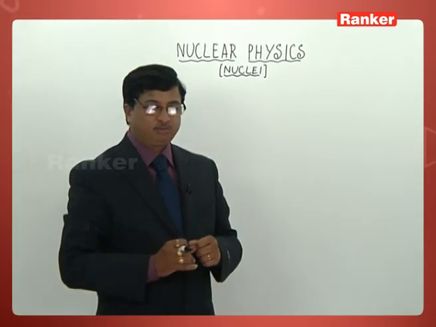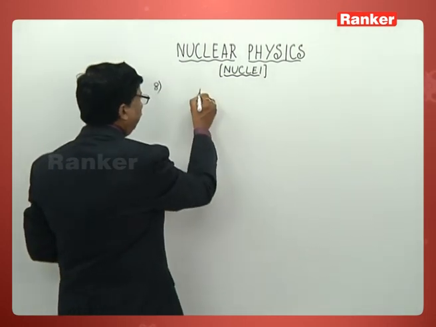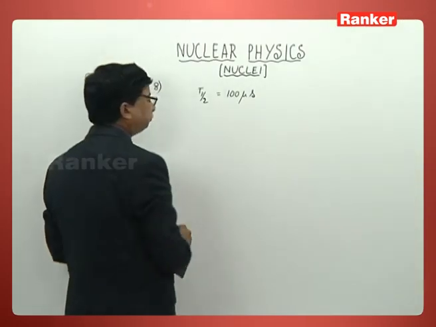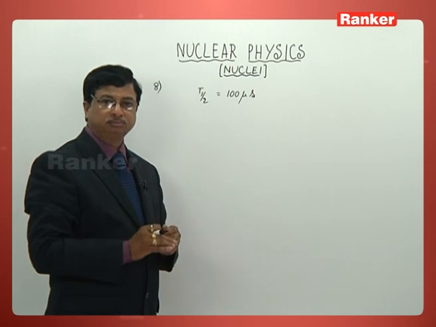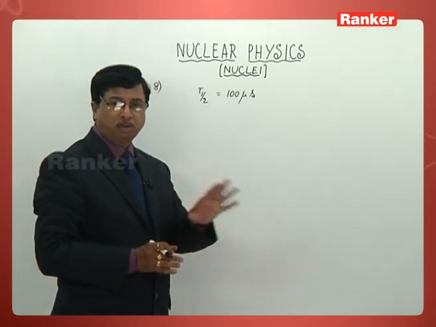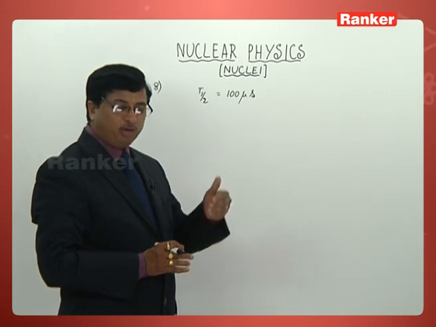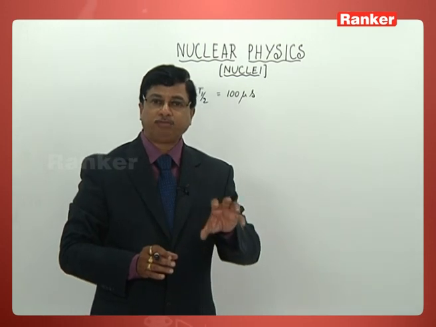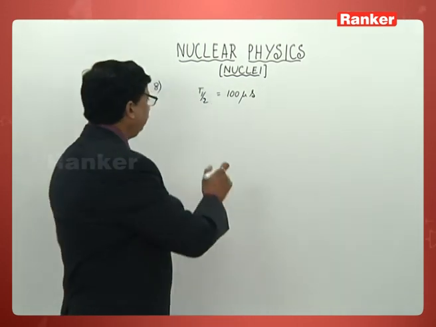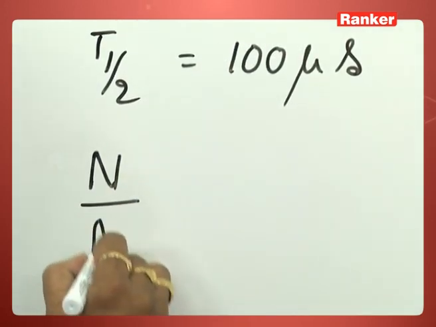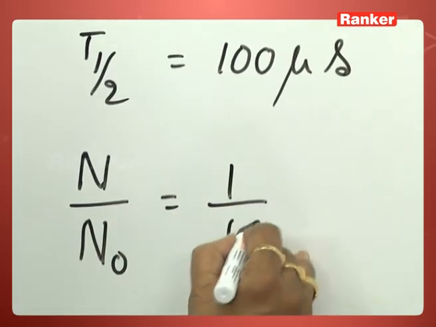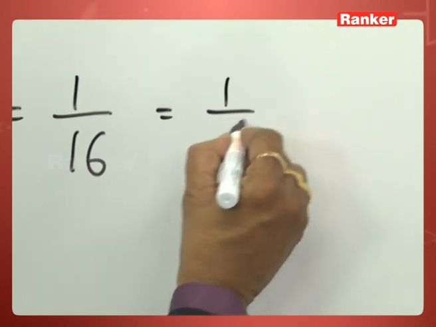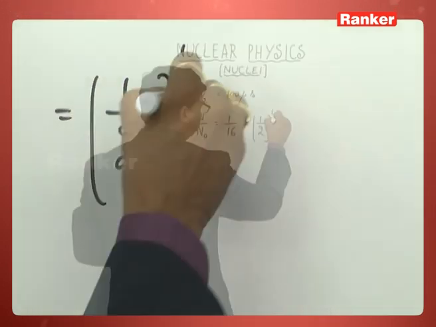If you look at the case, he is just giving you the half-life of that element as 100 microseconds first. That's already given. Let the element be anything, that hardly matters for us. And we know 1/16th of the total amount is now left undecayed. So we can directly write this way: N by N naught must be 1/16. This, of course, you can write the same like this: 1/2 to the power 4.